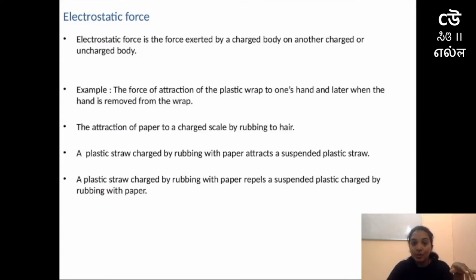When I bring the comb nearer to the piece of paper, it will start attracting the electrons from the paper, and that force of attraction is called electrostatic force. That is, electrostatic force is exerted by a charged body on another charged body or uncharged body. What happens when we bring two charged objects? There will be repulsion. That is also a force of repulsion. So there can be a force of attraction or a force of repulsion when a charged body comes in contact with another charged body or uncharged body, and that is called electrostatic force.